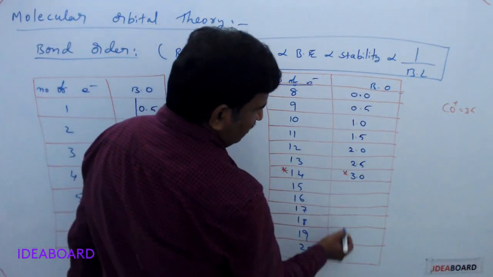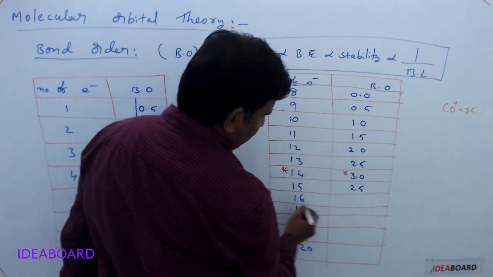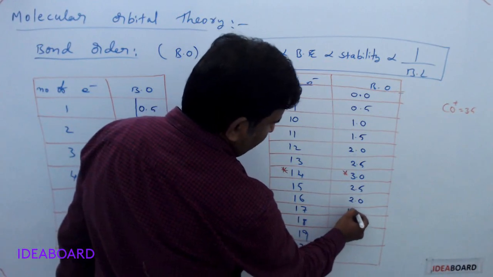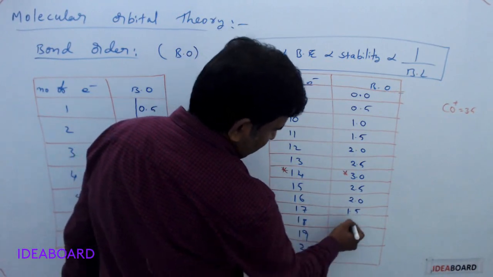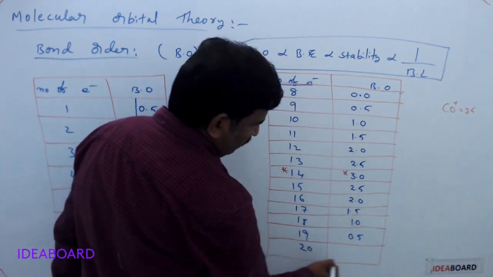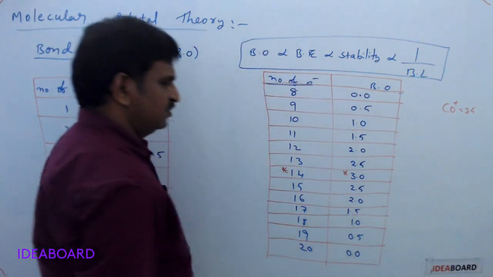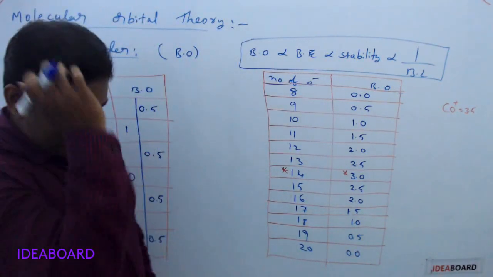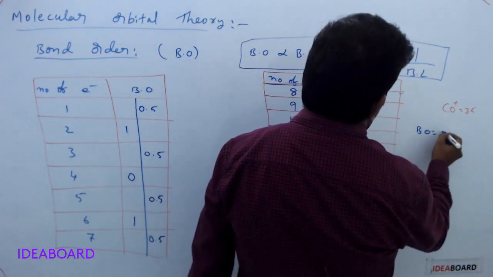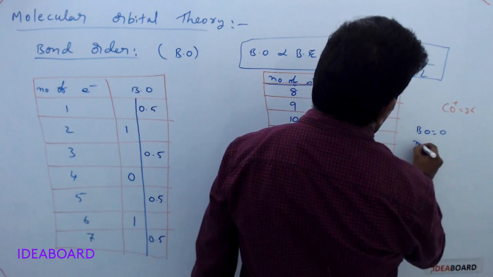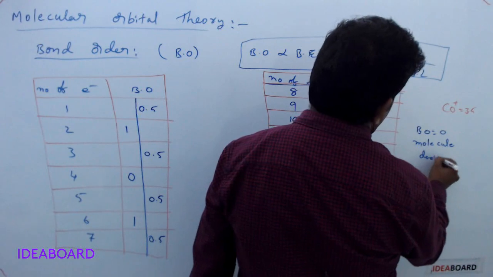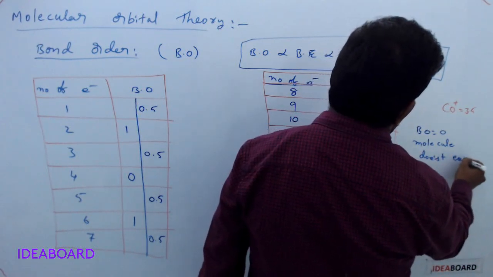And 15 decreases to 2.5, 16 is 2.0, 17 is 1.5, 18 is 1.0, 19 is 0.5, 20 is 0.0. And one more important point, remember, if bond order is equal to 0, then the molecule doesn't exist. Molecule doesn't exist.